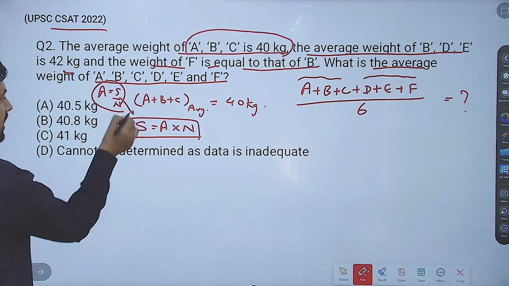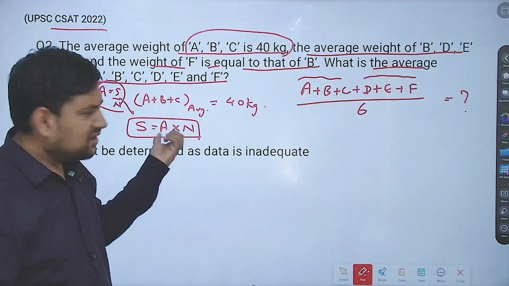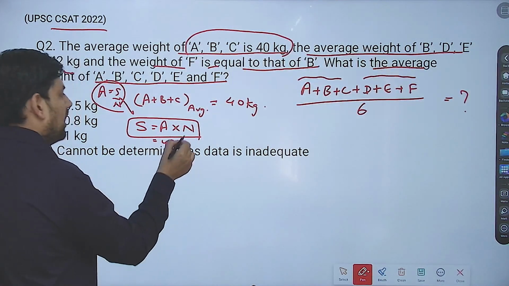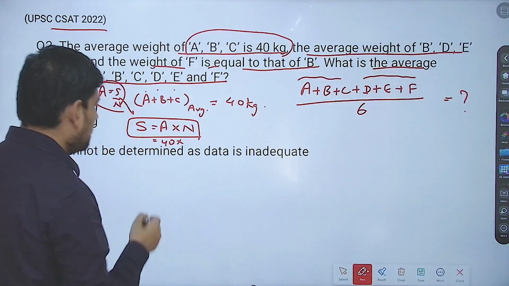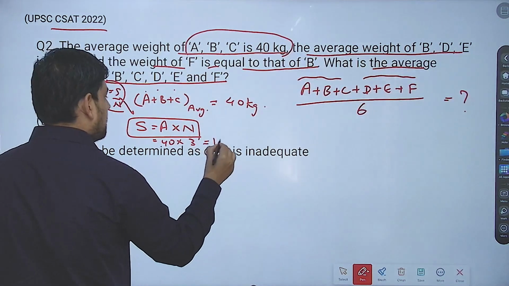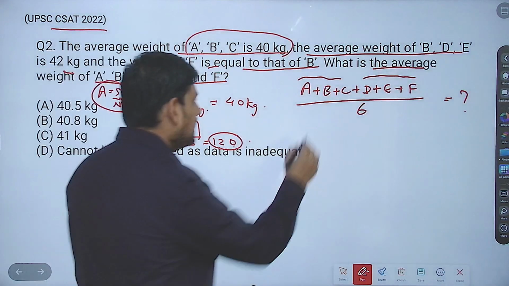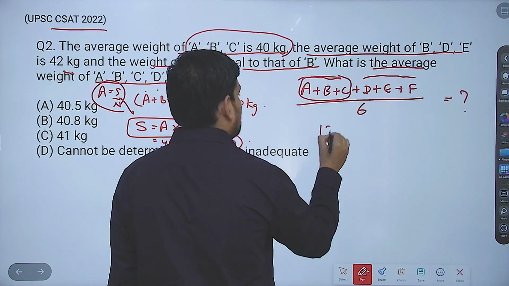This only, if I send n there, this becomes sum is equal to average into number. Now what is their average? Average is 40. Okay, and how many are there? 1, 2, 3. We are talking about 3 people. So A, B, and C. So into 3. This sum comes out to be 120. You understand this? So in place of A, B, C, what will I write? I will directly write 120